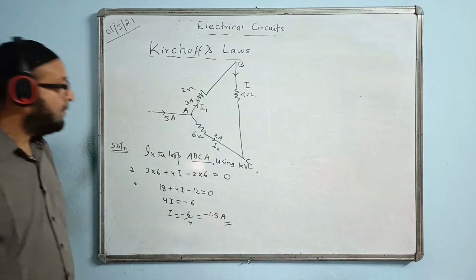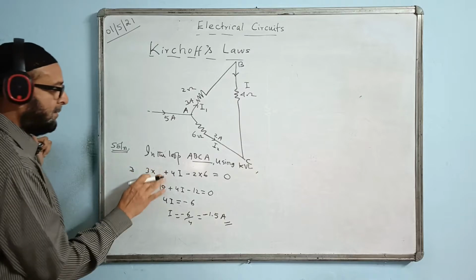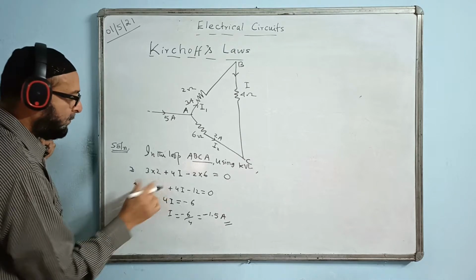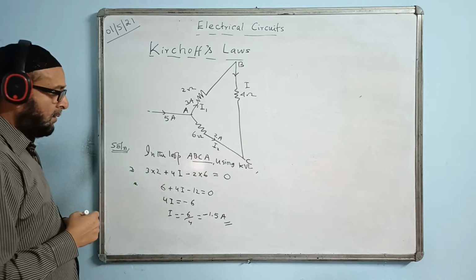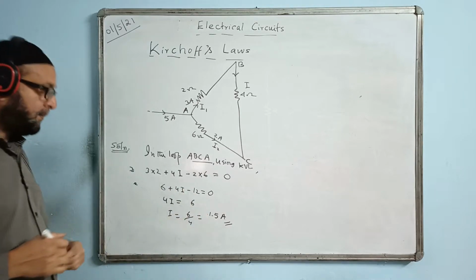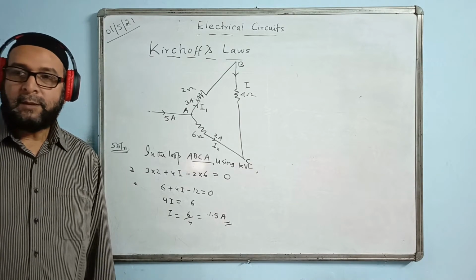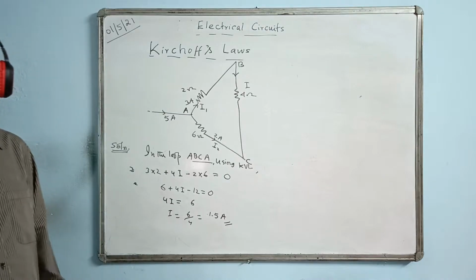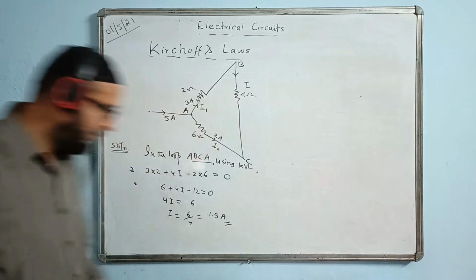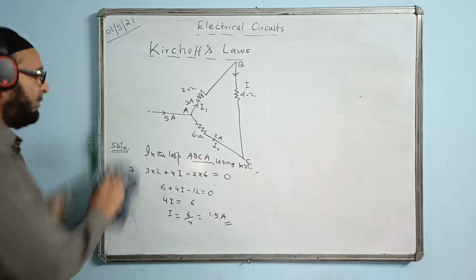Sir, how did 3 into 6 come? It should be 2 into 3, right? Sorry, there was a mistake in calculation. 3 into 2. So 3 into 2, yeah. So this becomes minus 6, will go there. So positive is the answer. 3 into 2 I should do, no? So that was a mistake. So please do the necessary correction. Okay, all right. So this is how we apply Kirchhoff's laws.